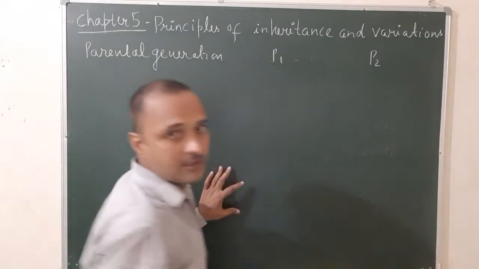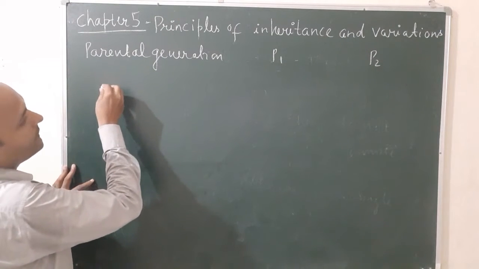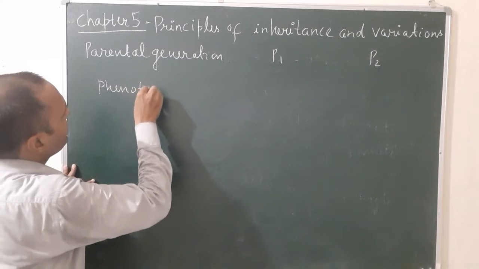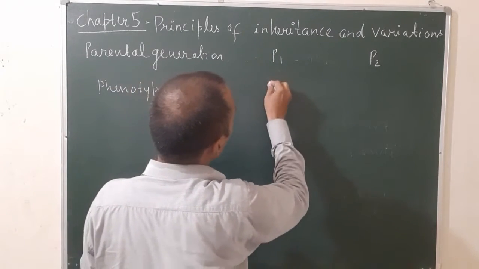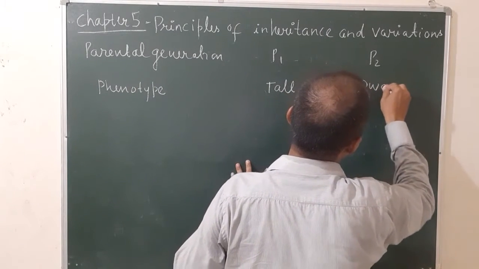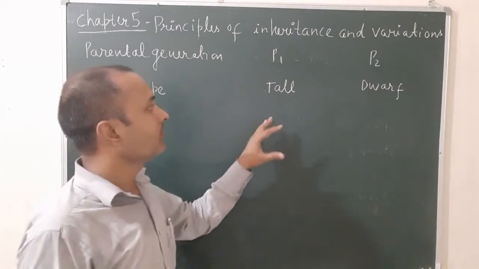Next, you write the phenotype. The phenotype is the height of the plant: tall and dwarf. There are two plants taken by Mendel, a tall and a dwarf plant.